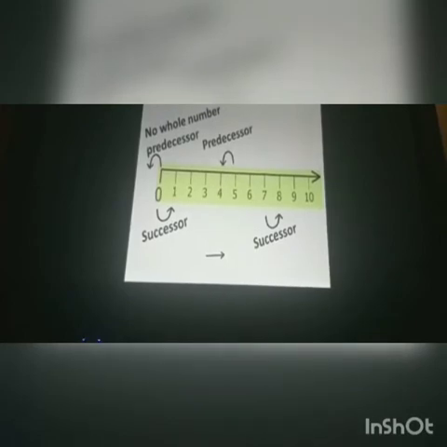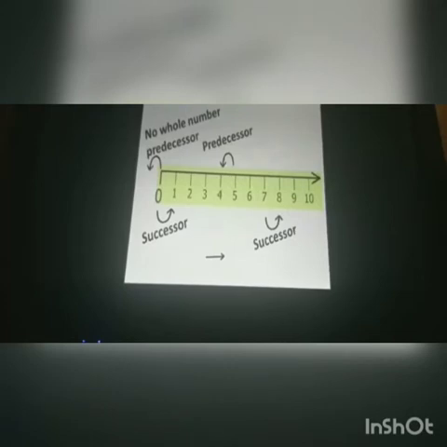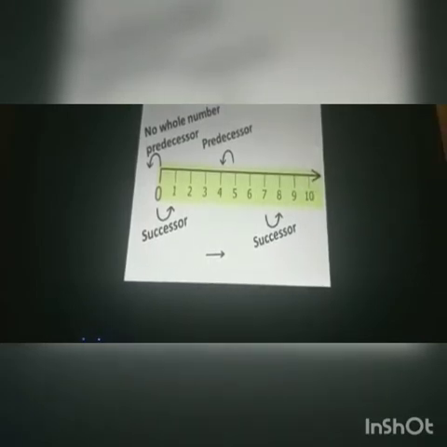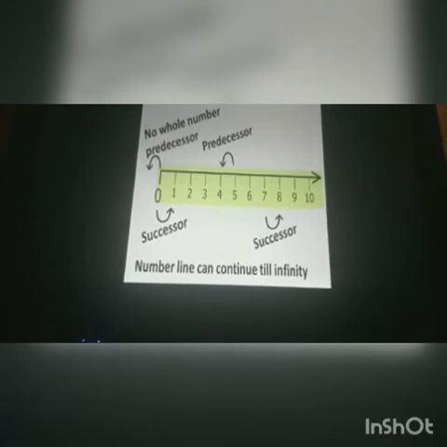So, we can say the number line can be increased to infinity, and hence we have a number line with an arrowhead on the rightmost side indicating that it can be increased to infinity. So we can say the number line can continue till infinity.